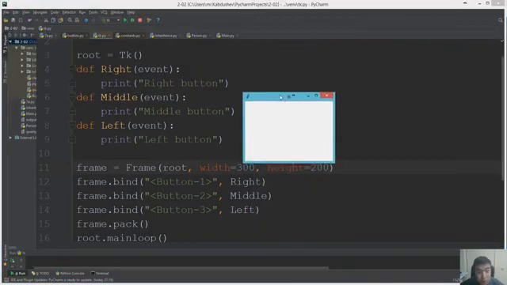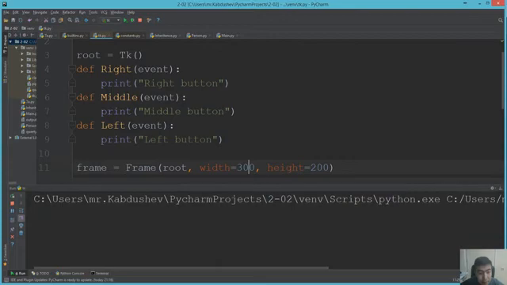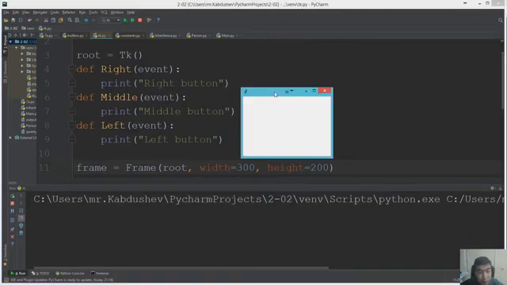Okay guys, as you see, our frame is created, our width is 300 pixels and height is 200 pixels. So now let me show this project.